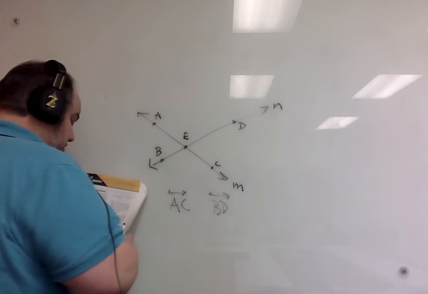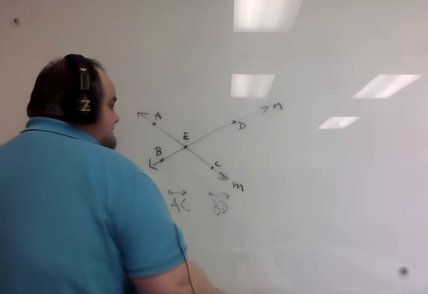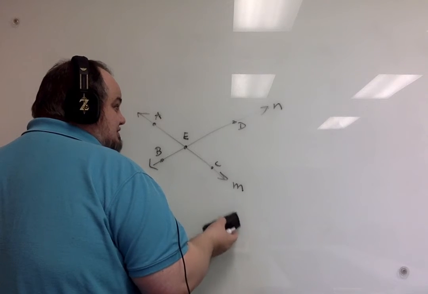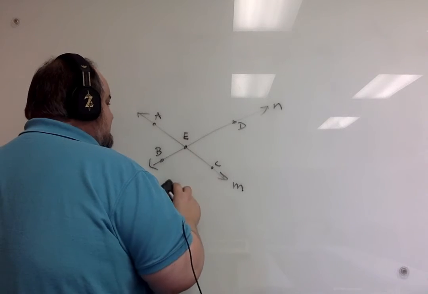There's a sentence here that says two lines can intersect in only one point. So unless they're the same line, if we're talking about two distinct lines, two different lines, then they can only intersect in a single point. In this case, it's point E.